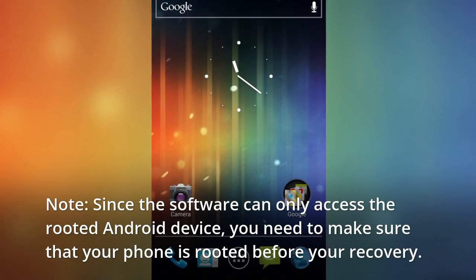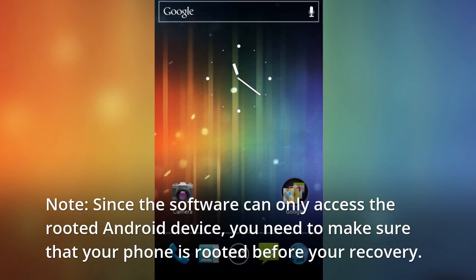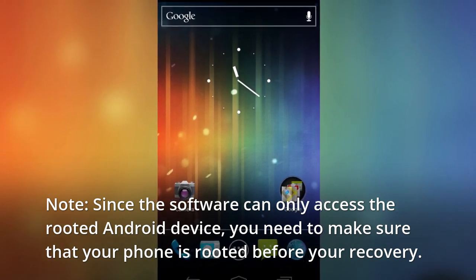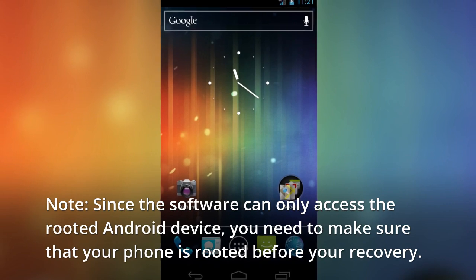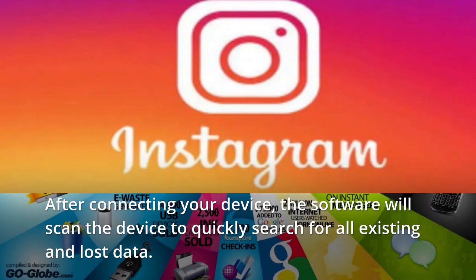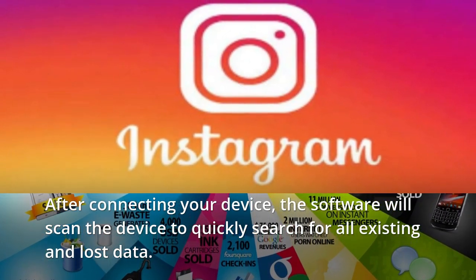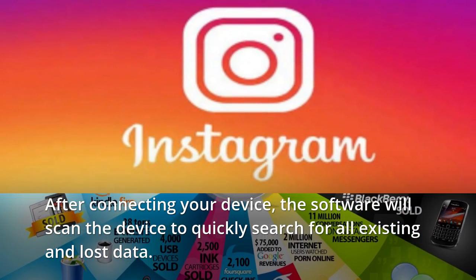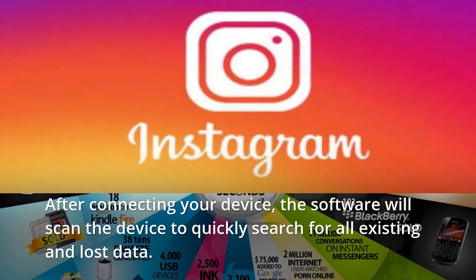Note, since the software can only access a rooted Android device, you need to make sure that your phone is rooted before your recovery. After connecting your device, the software will scan the device to quickly search for all existing and lost data.